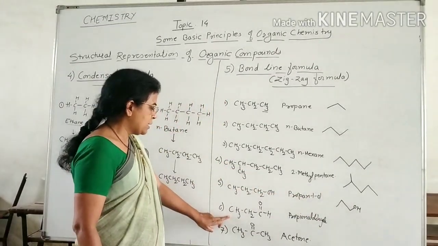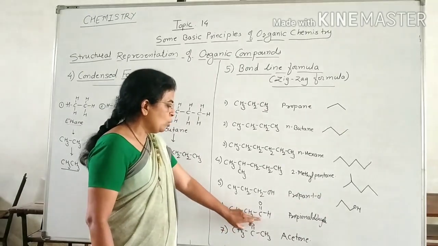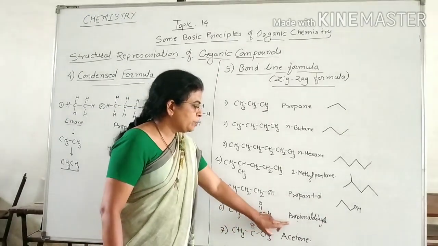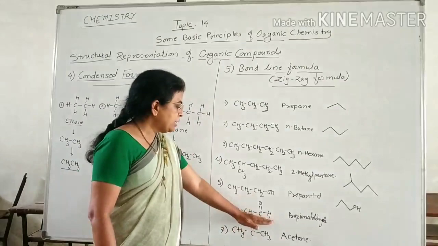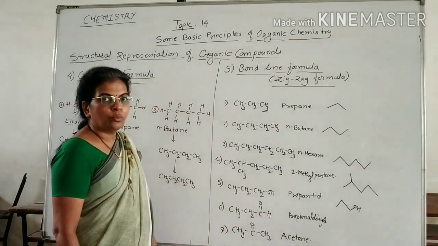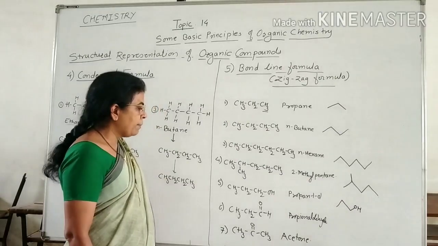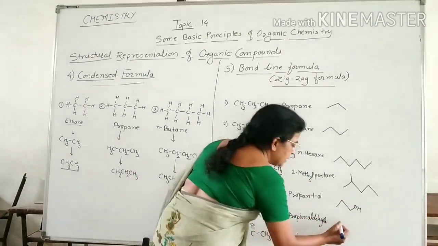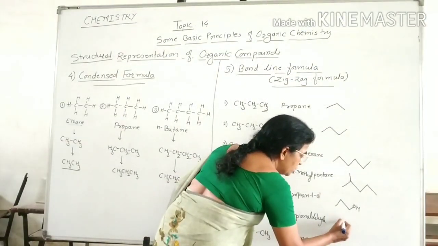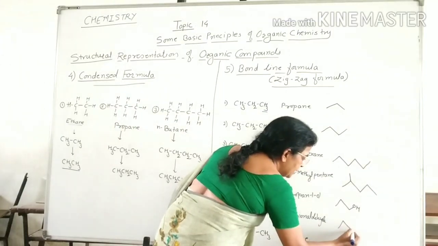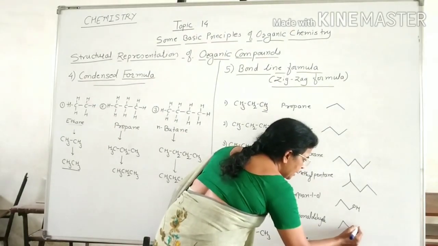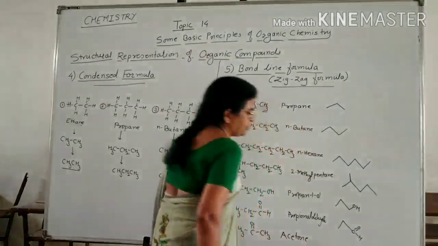Now this is CH3CH2CHO, with a C double bond O. This is propionaldehyde. That is, there is the presence of an aldehyde group. This structure is also represented by a bond line structure like this. This is 1, this is 2, and here this is the third carbon atom, but it is represented like this.